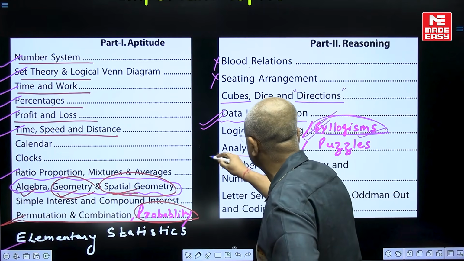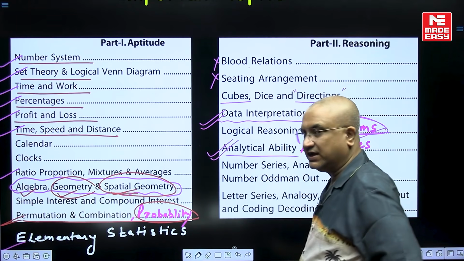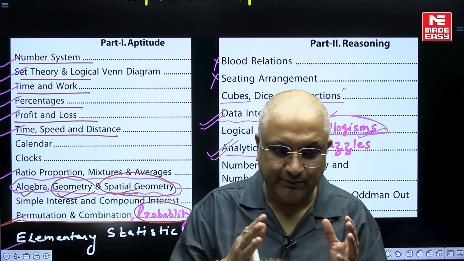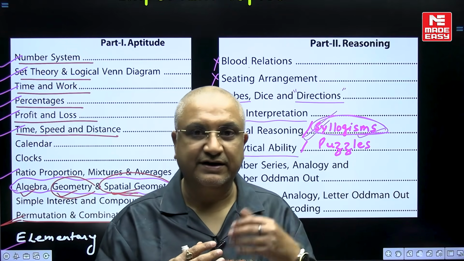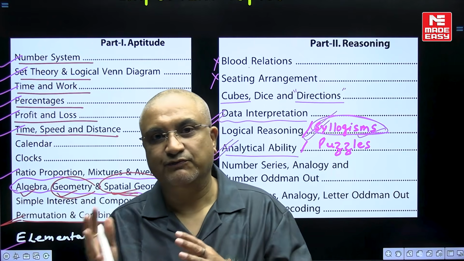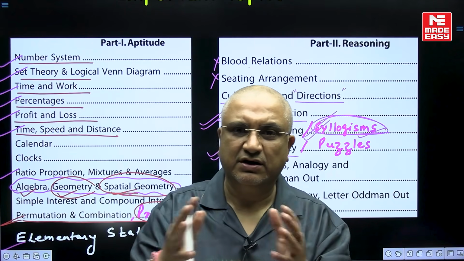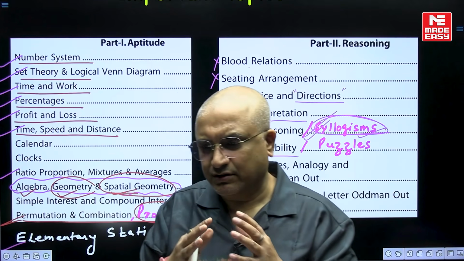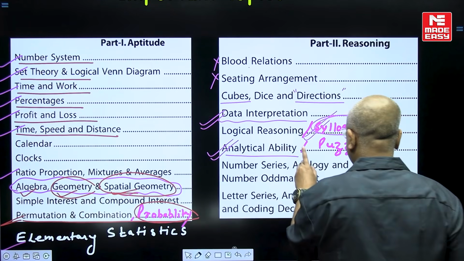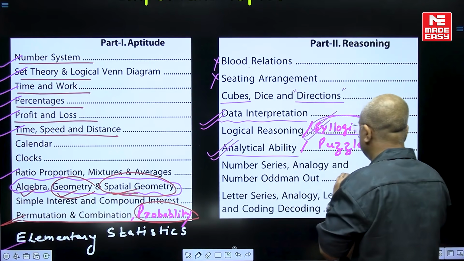Analytical ability is also a very important area. We can get questions based upon data arrangement, questions based upon comparison, like A's height is more than B, B is less than C, and comparison in who comes before, who comes after based upon a passage. So these questions have been frequent in GATE. So analytical ability, followed by puzzles.